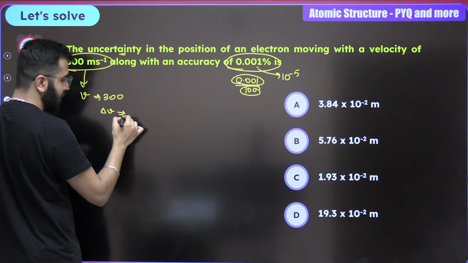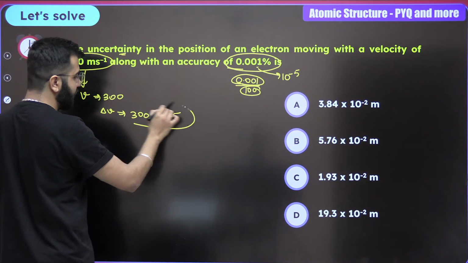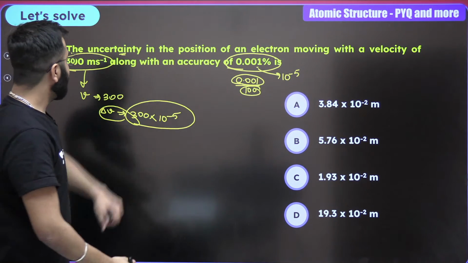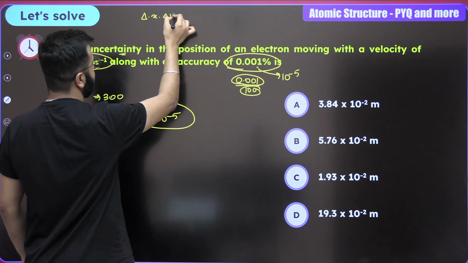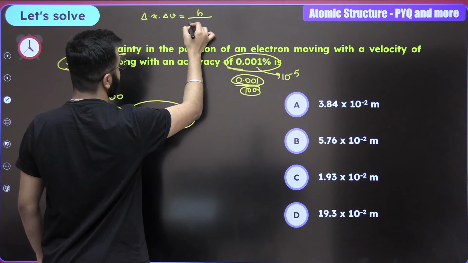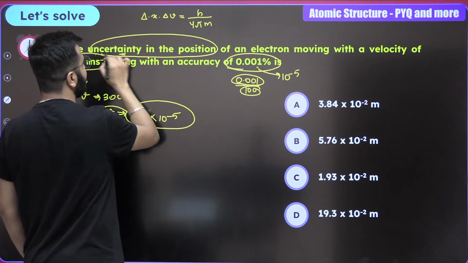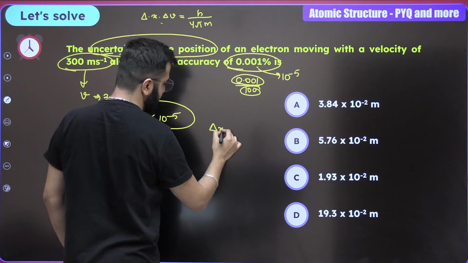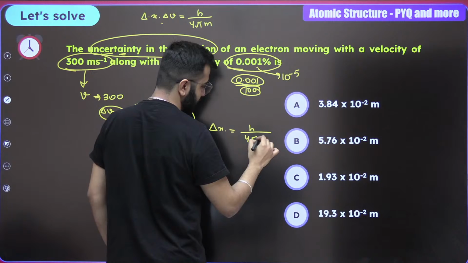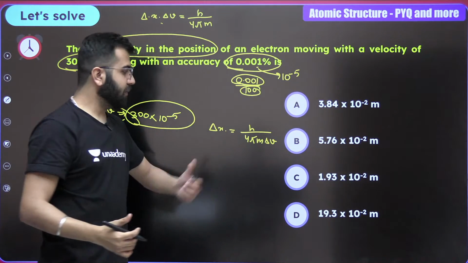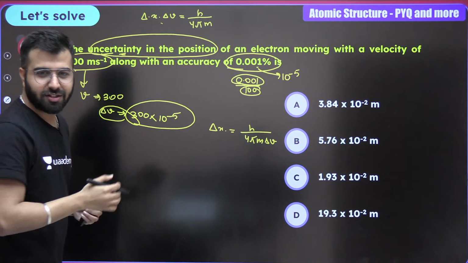What is going to be the delta V over here? 300 into 10 raised to the power minus 5. This is what you have to take as delta V. Now the uncertainty they're talking about, delta X dot delta V is equal to h upon 4 pi m is what you have to remember. But as we are looking for delta X value, what are you going to write? Delta X is equal to h upon 4 pi m delta V. This is the particular thing that you actually have to use, right? Yes. And now pay attention over here.